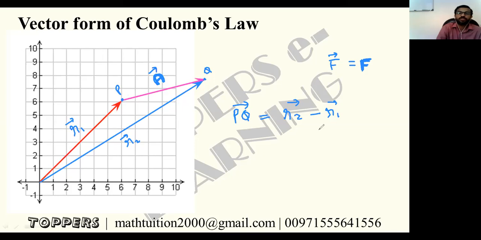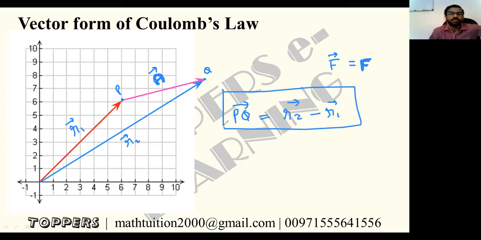So the formula we will write is r2, r1 like that. Whenever there is a displacement, that displacement vector can be represented by position vectors. How? Final position vector minus initial position vector. So note this one. It is useful for our Coulomb's law vector form. Note it first, we have less time.